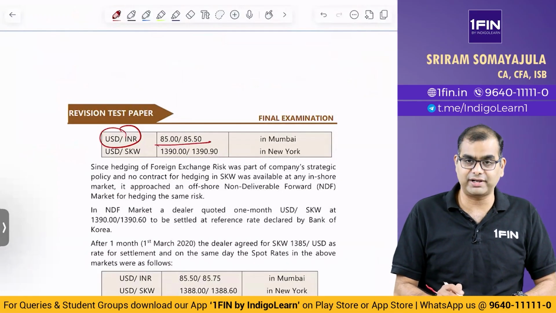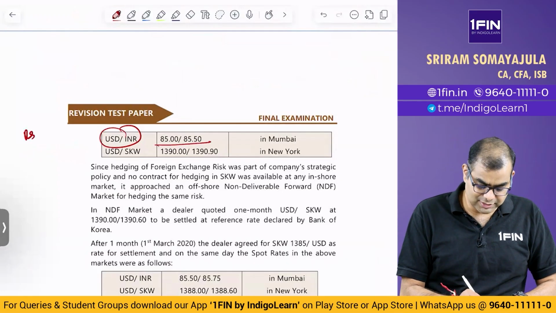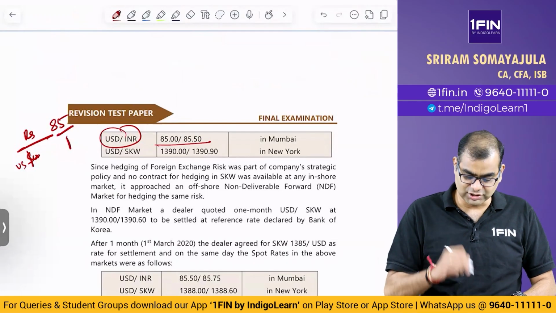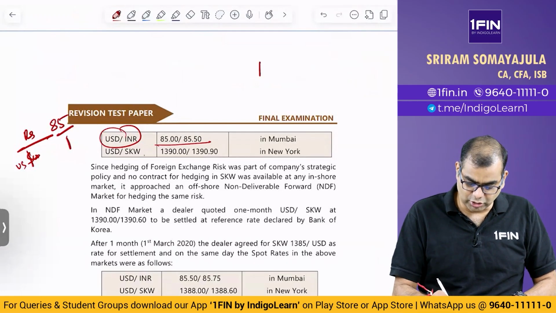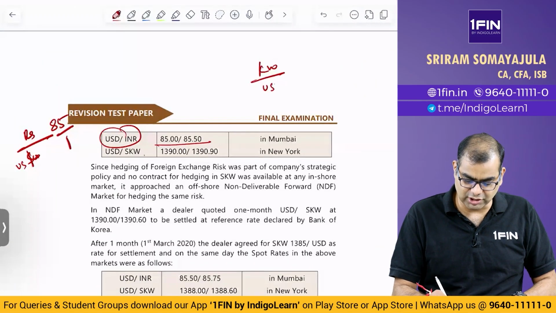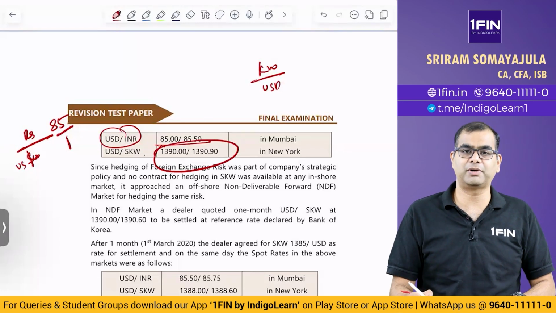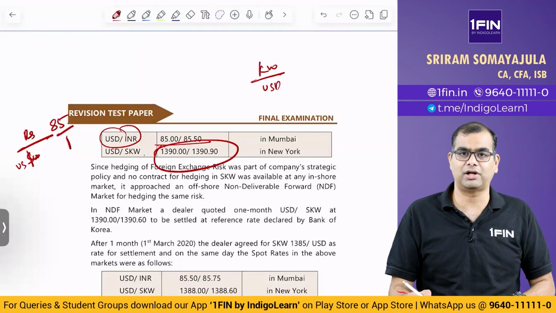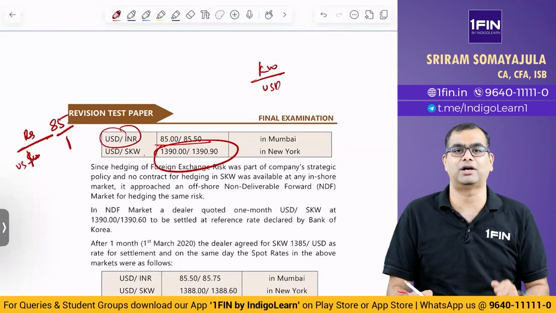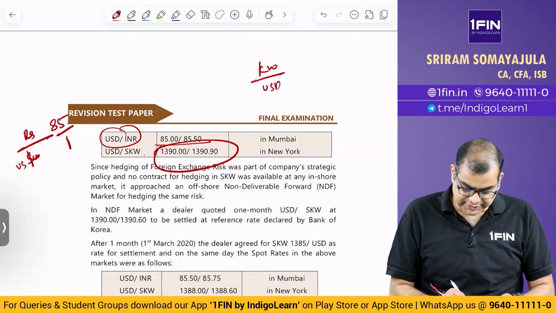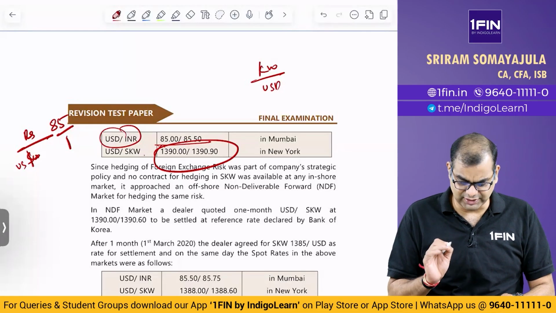When you see this 85 and a half rupees per dollar, rupees per US dollar, 85 per $1. Same way here it is Korean won per $1. This is what this means. And if you have 85 rupees per dollar, whereas 1300 Korean won per dollar, it means that rupee is stronger than Korean won. Okay, so that is the first aspect. Then they have given both bid and ask, we'll come to that.